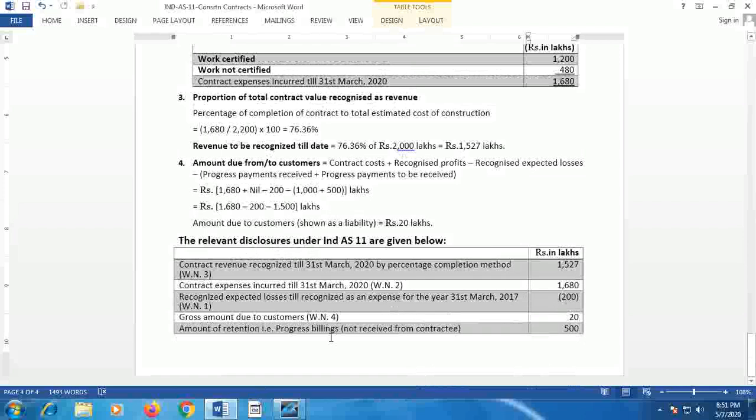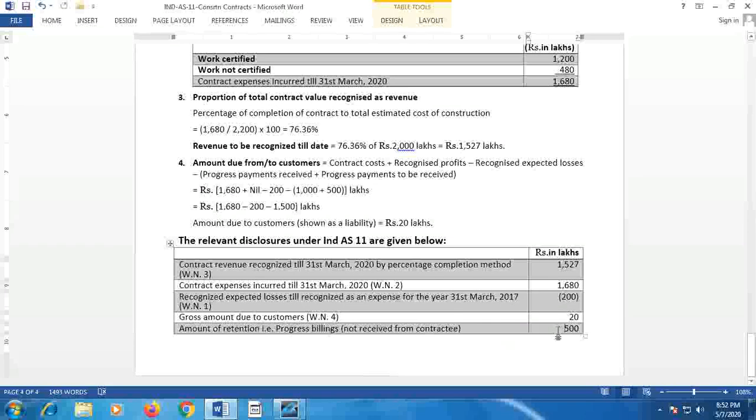Then the gross amount due from the customers, due to customers. That is, the contractor has received rupees 20 lakh as excess amount. So that should be shown here as 20 lakhs excess amount due, which becomes a liability. Then the amount of retention: 500 lakhs should be received from the customer as per progress billing, but is not received from the contractee.